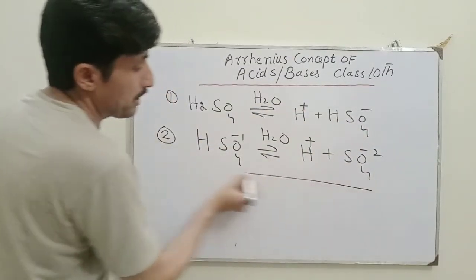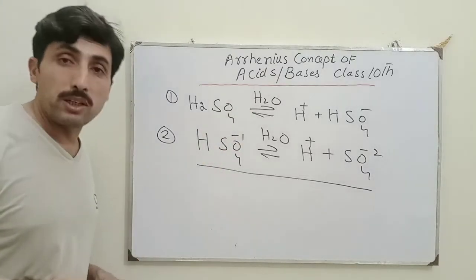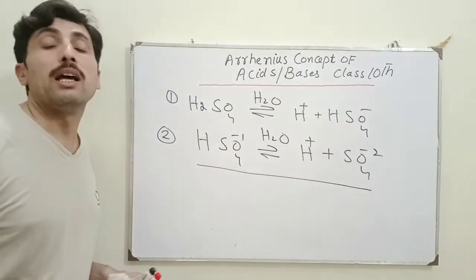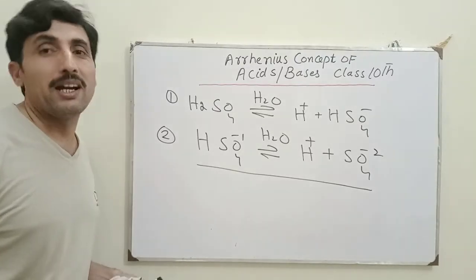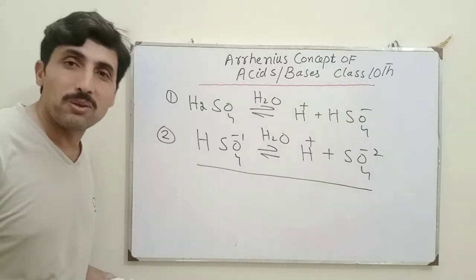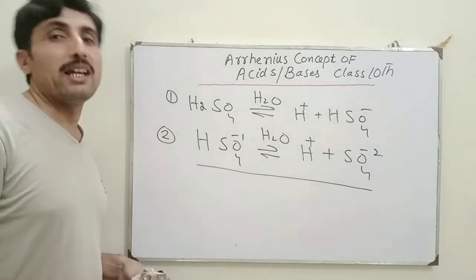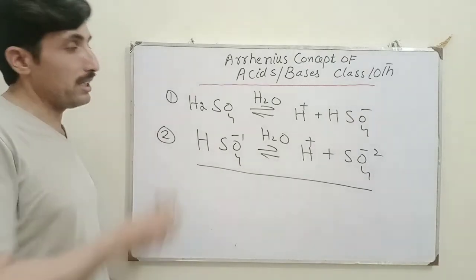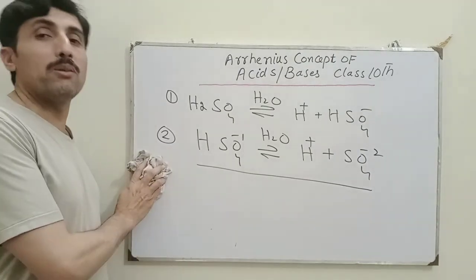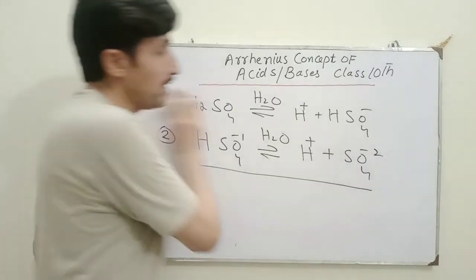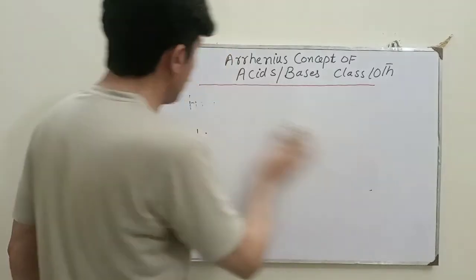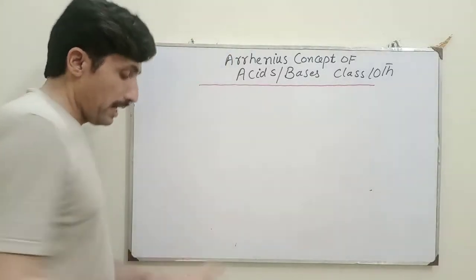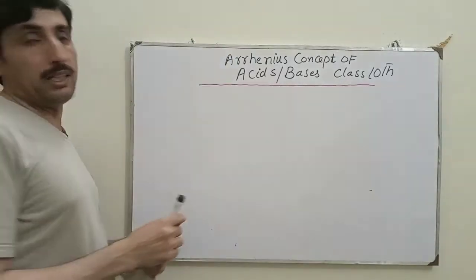So sulfuric acid ionizes in 2 steps, while hydrochloric acid ionizes completely in 1 step. Therefore, HCl, which is hydrochloric acid, is much stronger as compared to sulfuric acid. So that was about the Arrhenius acids. Now we will discuss Arrhenius base, that is, what is an Arrhenius base and why it is called an Arrhenius base.